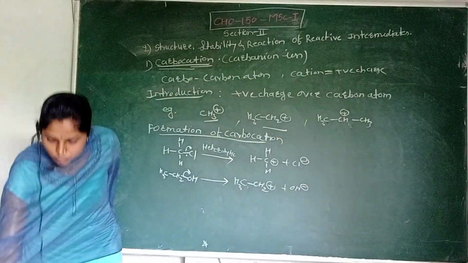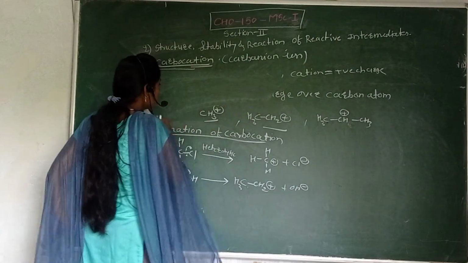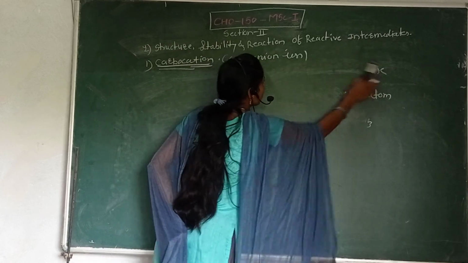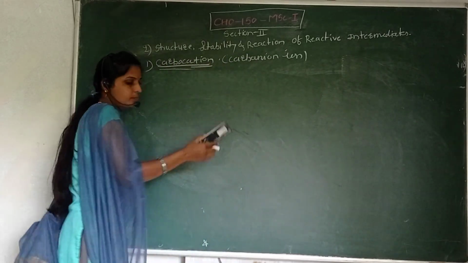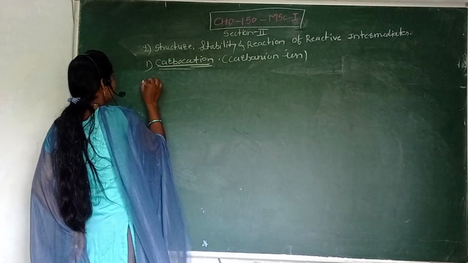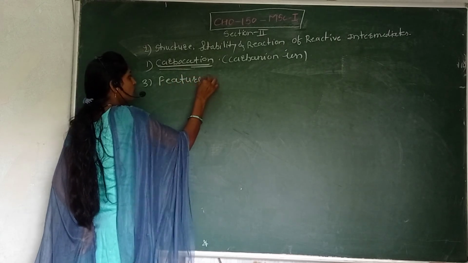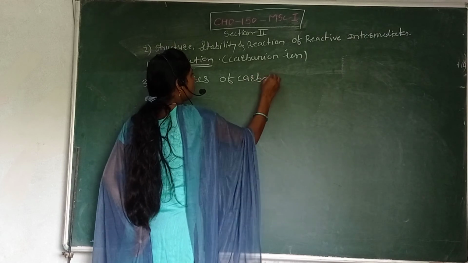Then the next topic is features of carbocation, or some characteristics of the carbocation. So we can discuss step by step. First of all, the introduction, then formation of carbocation, then third one is features of carbocation.